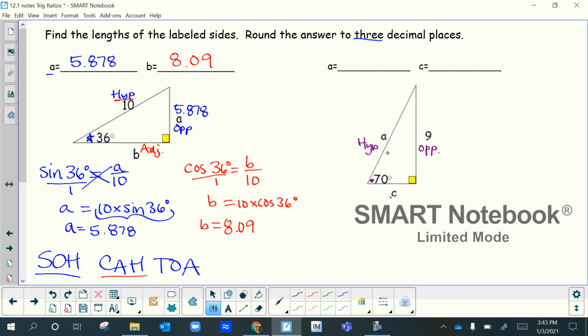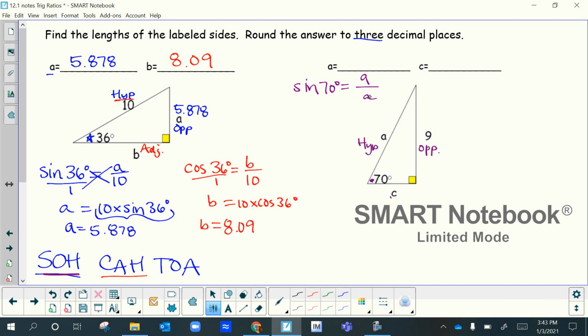So what uses opposite and hypotenuse? Right here, O and H, sine. So I'm going to use my sine function. So I'm going to say sine of 70 degrees equals opposite 9 over little a. Okay, so 9 over a. Now this one's different. You'll notice the variable's on the bottom.